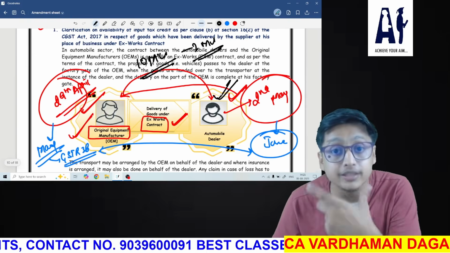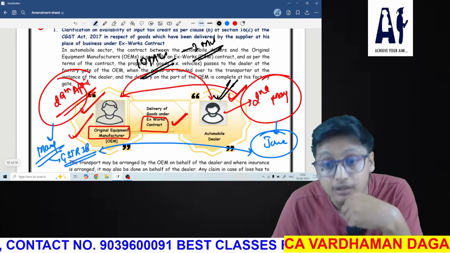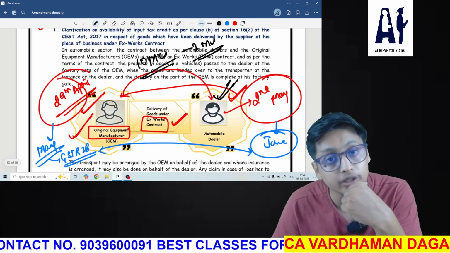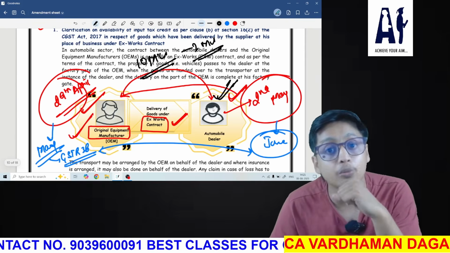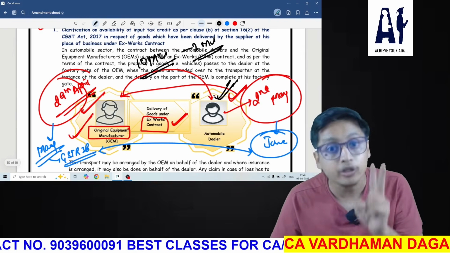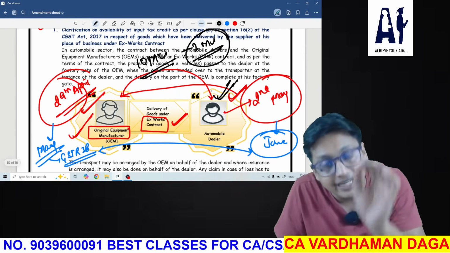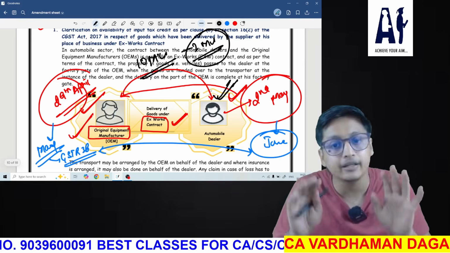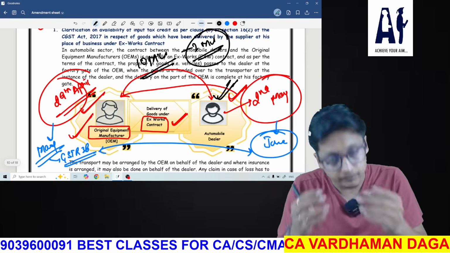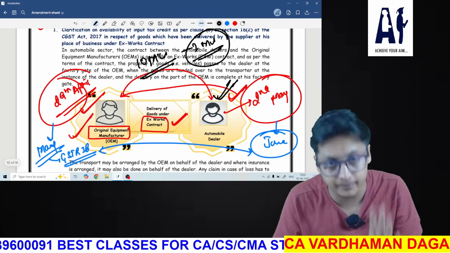But now the question is that two goods have been destroyed on the way. So what will be the consequences when these two goods have been destroyed? Now this automobile dealer has to reverse the credit of two goods, because he has actually received 8 goods. First he has taken credit of 10 goods. Now he has to reverse two goods credit as the two motor vehicles have not been received by him.